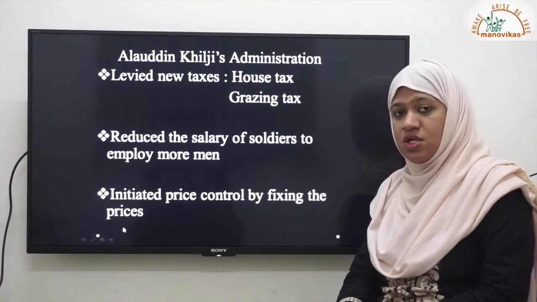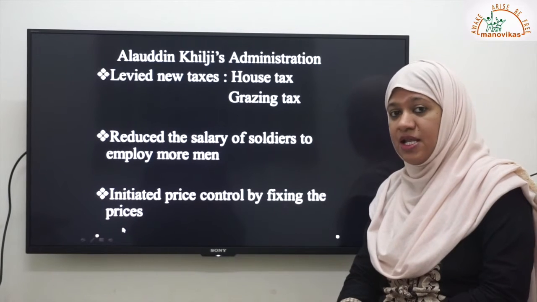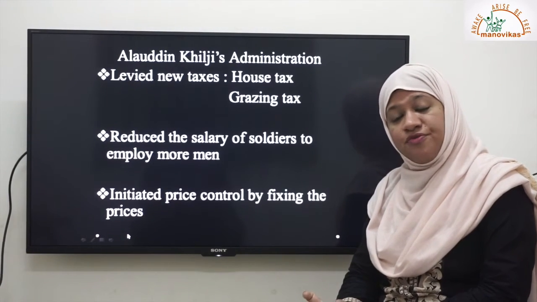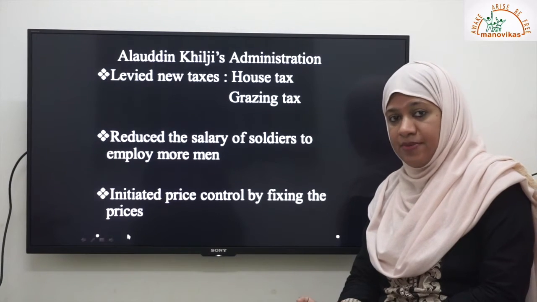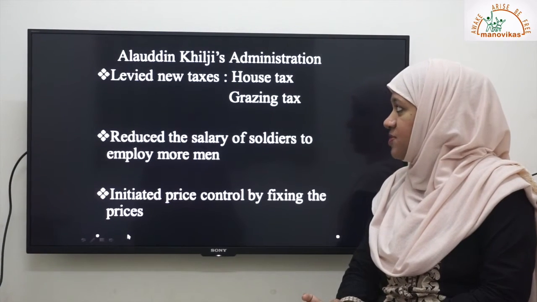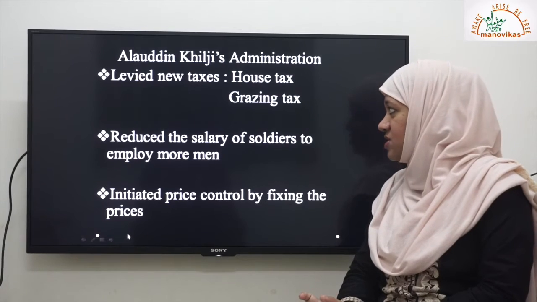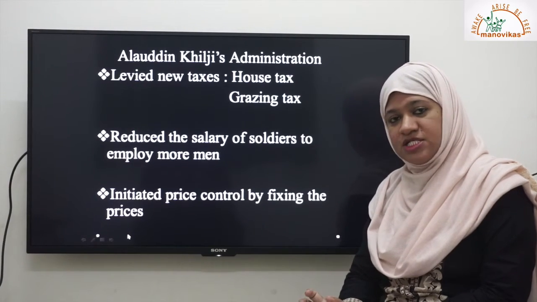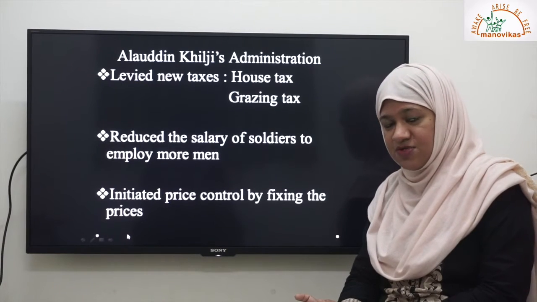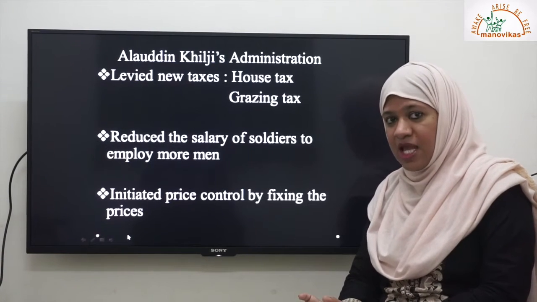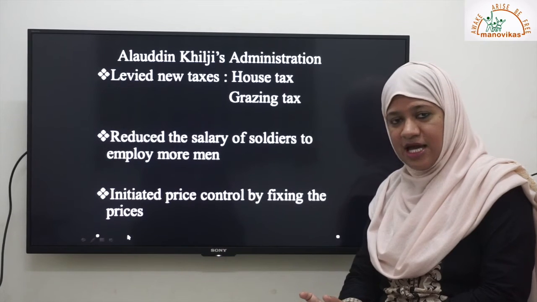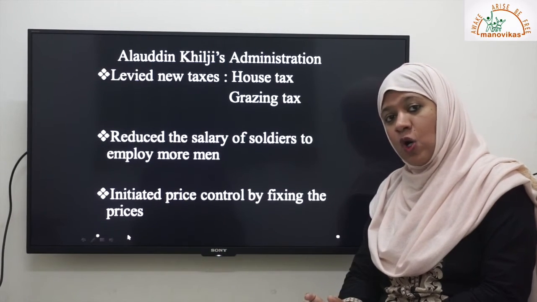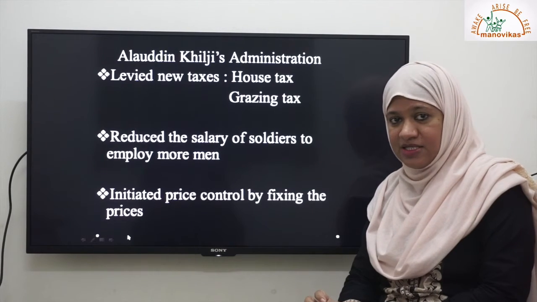Alauddin Khilji was also a very good, very able administrator. He wanted a lot of money to maintain a big army. So he levied two types of taxes: the house tax and the grazing tax. The house tax was laid on the houses, the residences, which was known as Ghar. And the grazing tax, known as Charai, was levied on the grazing land.